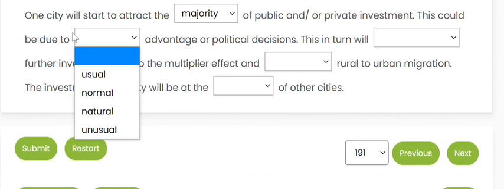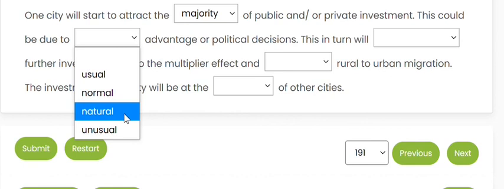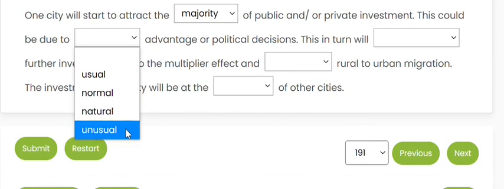So they're talking about one city. Let's assume they are talking about Sydney. So Sydney attracts majority of the investment. This could be due to dash advantage. What is the usual or normal advantage of Sydney? Or natural or unusual advantage. So unusual cannot go with advantage. It's like strange.